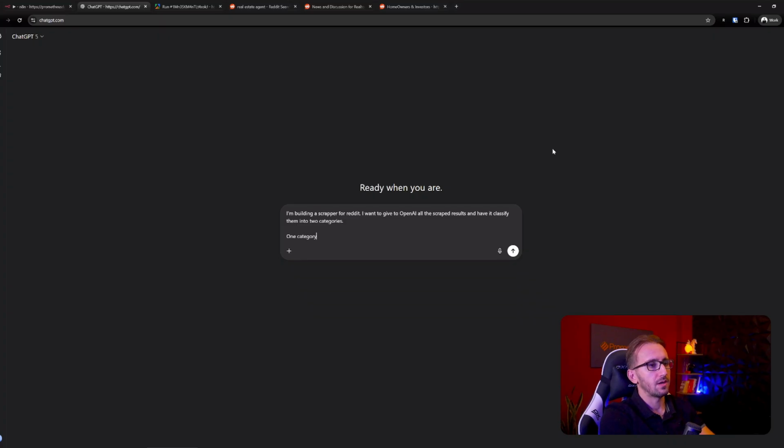One category will be real estate agents, and the other will be no agent. If you're not sure where to classify them, put them in a 3rd other category.